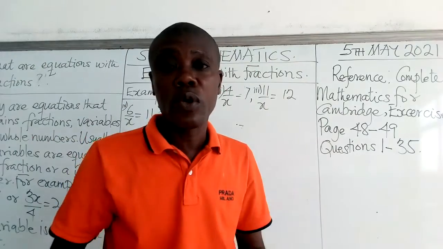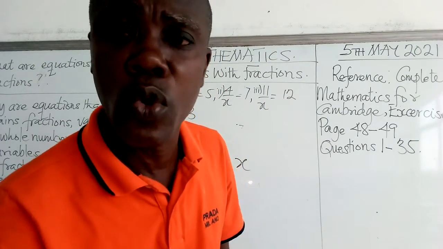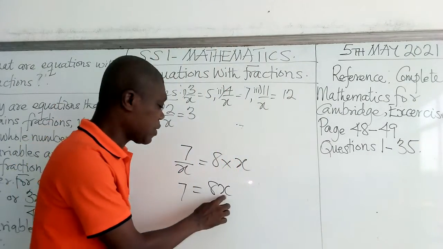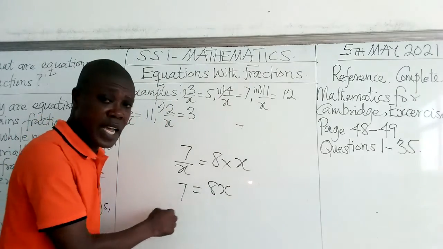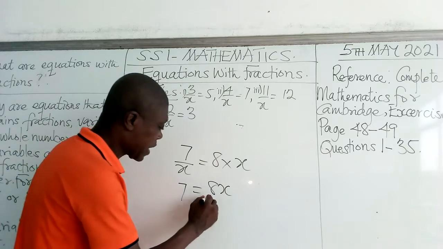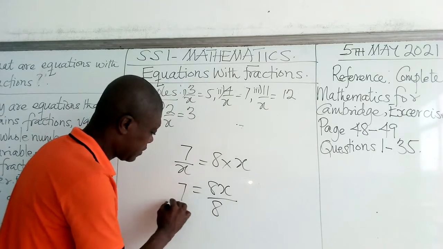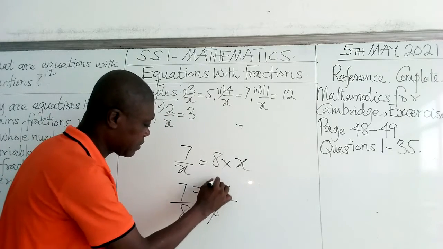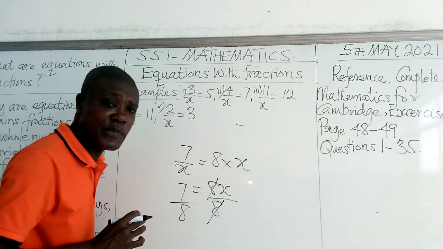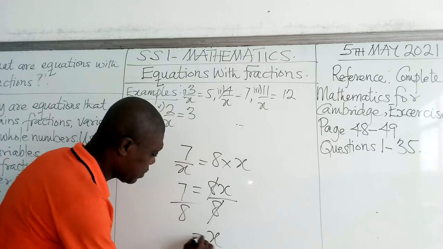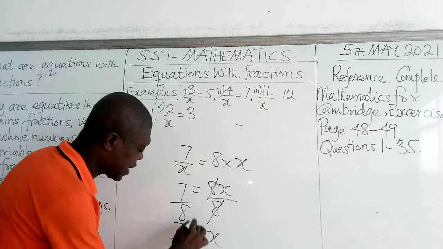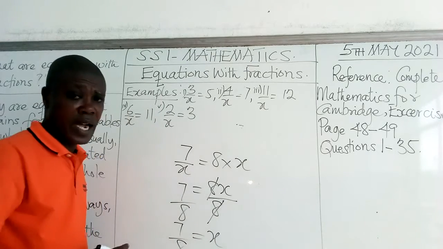Yes, that is what we call the coefficient. So the coefficient of x is 8. Therefore, we divide both sides by 8. So it becomes 8, 8. So 8 will divide itself out, and it will be left with x and 7 out of 8. So x will be equal to 7 out of 8, and that will be our answer.